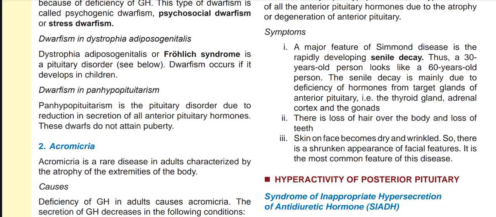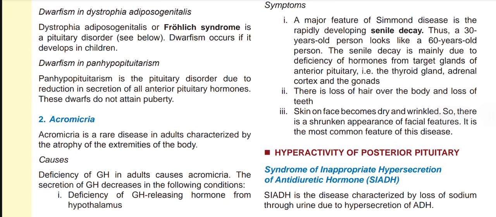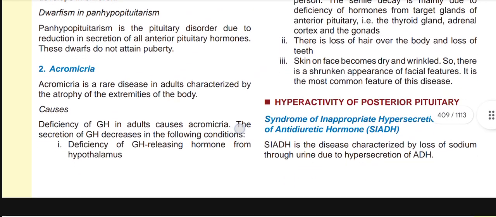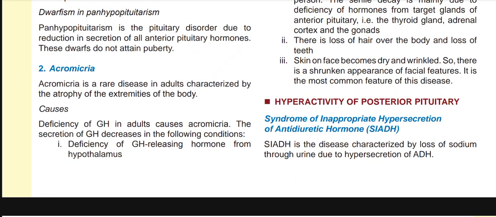The senile decay is mainly due to the deficiency of the hormones from the target glands of the anterior pituitary, like the thyroid gland, adrenal cortex, and the gonads. There is loss of hair over the body and loss of teeth. Skin on the face becomes very dry and wrinkled, so there is a shrunken appearance of facial features. It is the most common feature of this disease.